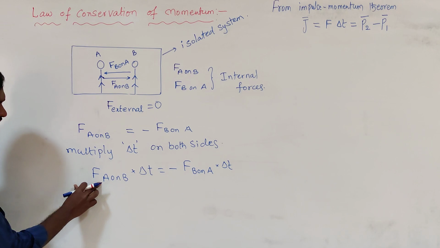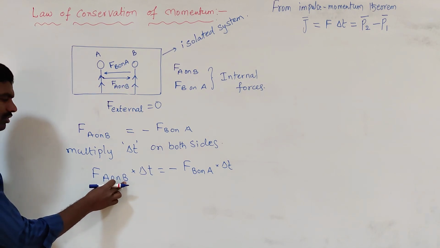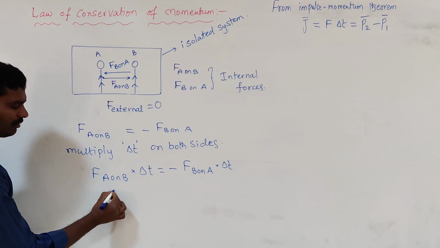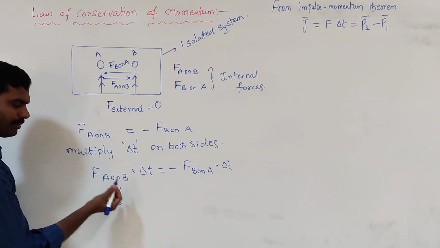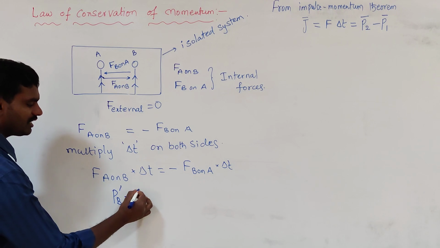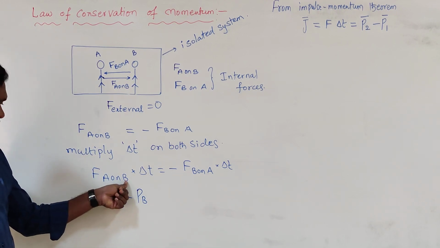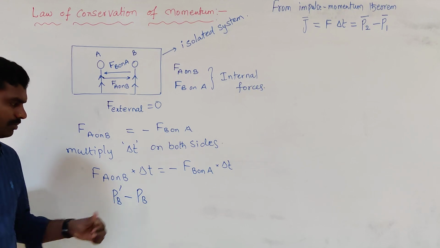So here the force is acting on B, so the change in momentum occurs in B. Let the final momentum be Pb dash and the initial momentum be Pb. So the change in momentum of B is Pb dash minus Pb.